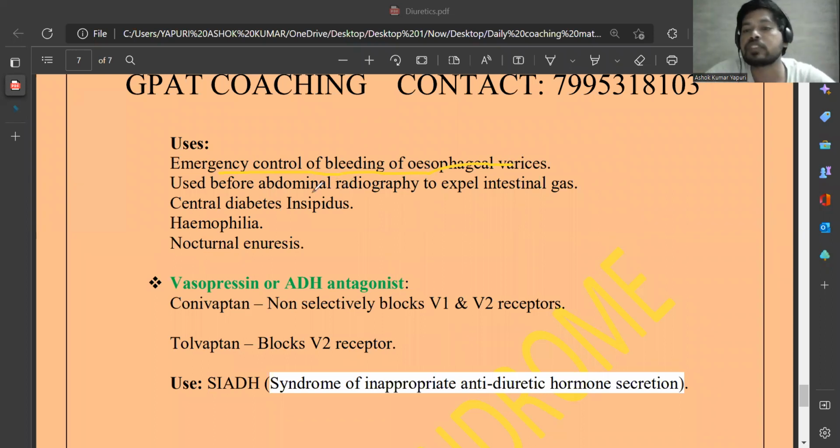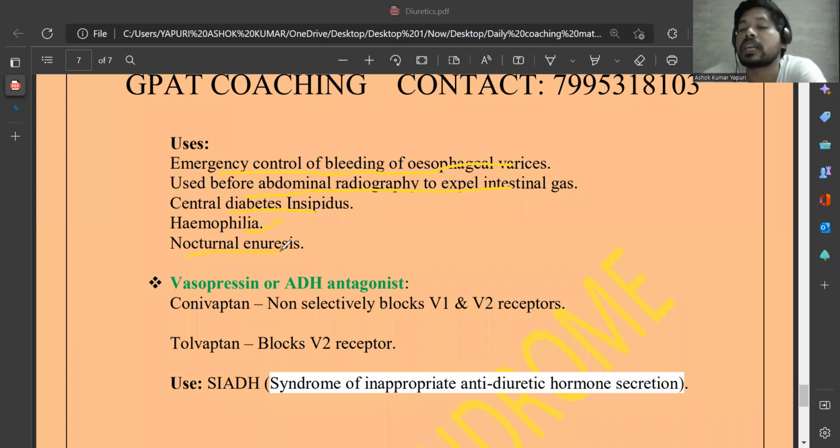Even this vasopressin agonist is used before abdominal radiography to expel the intestinal gas. If there is any gas in the intestine, it should be expelled during the radiography. It is used in diabetes, especially diabetes due to central nervous system abnormality, central diabetes insipidus. It is used in hemophilia, and used in nocturnal enuresis also.